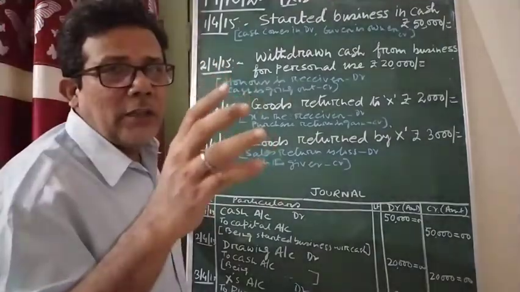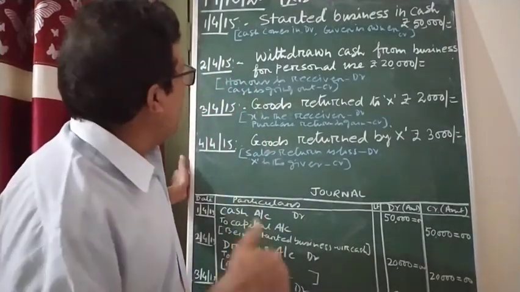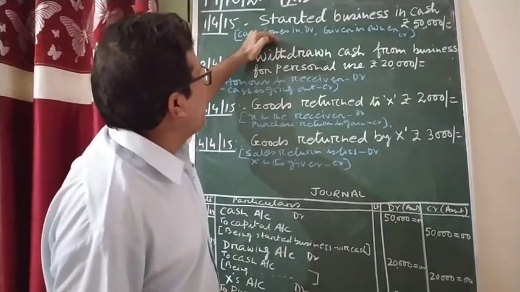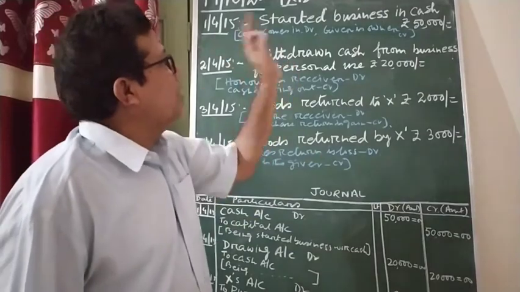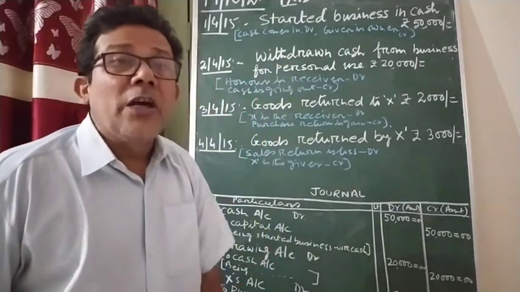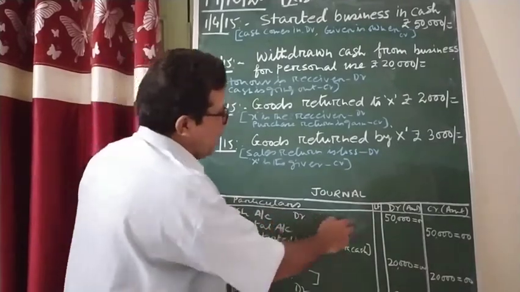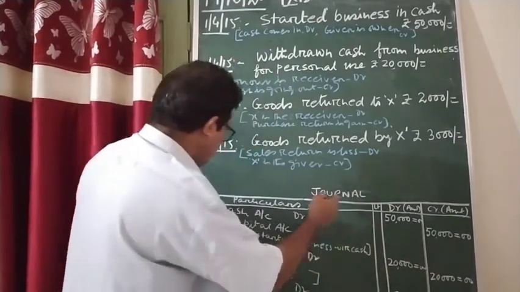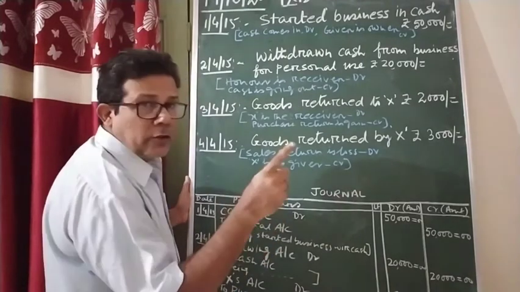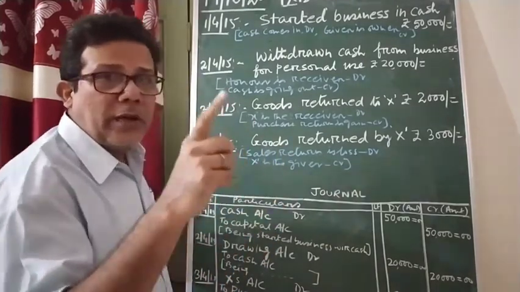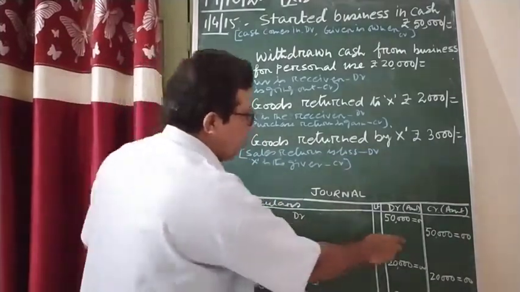When the owner gives something, cash, that is considered to be the capital. So when anything is coming to the business, that is called debit entries, and when the giver's name is mentioned there, that is called credit entries, or not. So here cash account, cash is coming, that is the debit side, 50,000 rupees to capital account. When the owner gives something, that is called capital. And the owner has contributed some money for starting the business, that is what is called capital. To capital account 50,000 rupees.